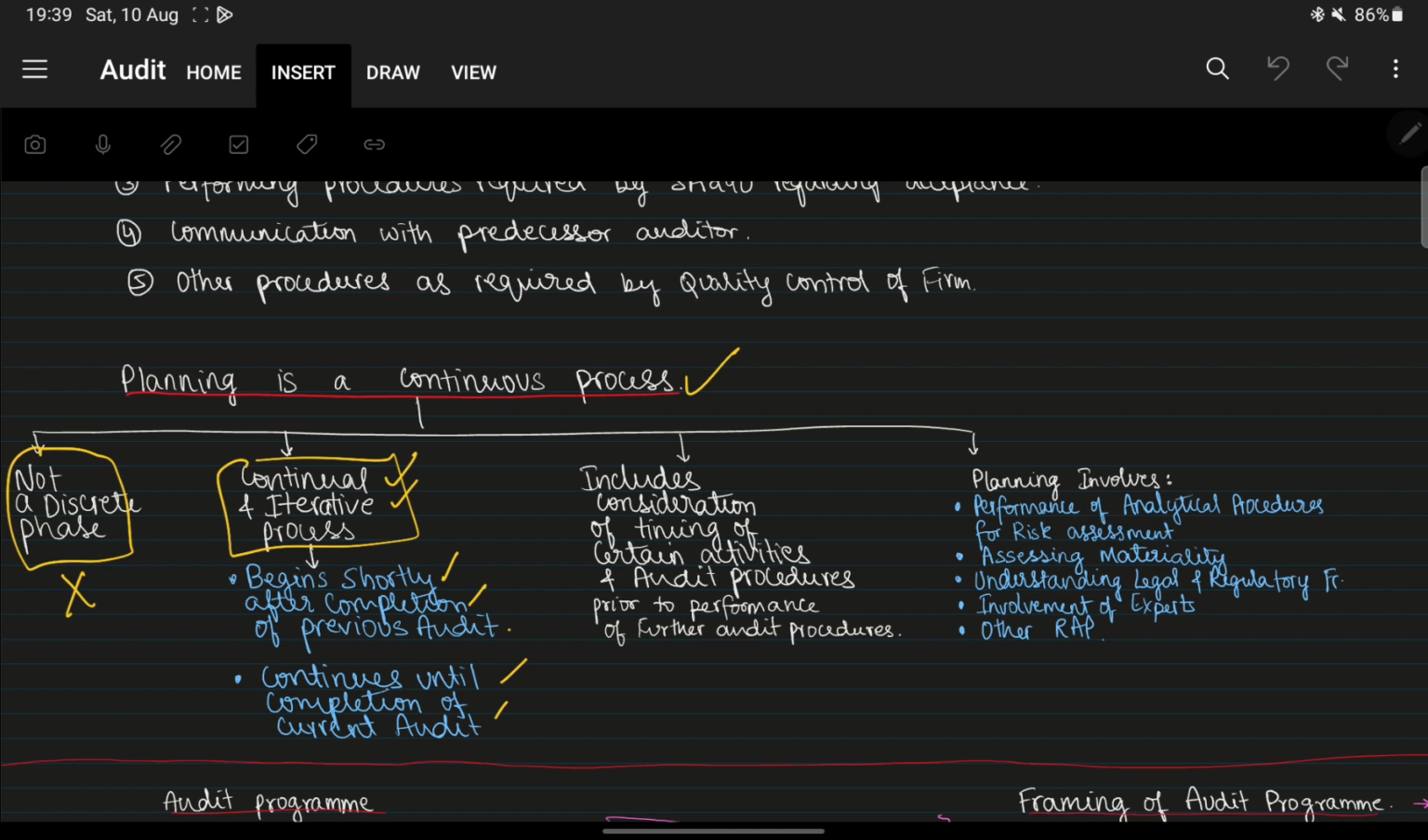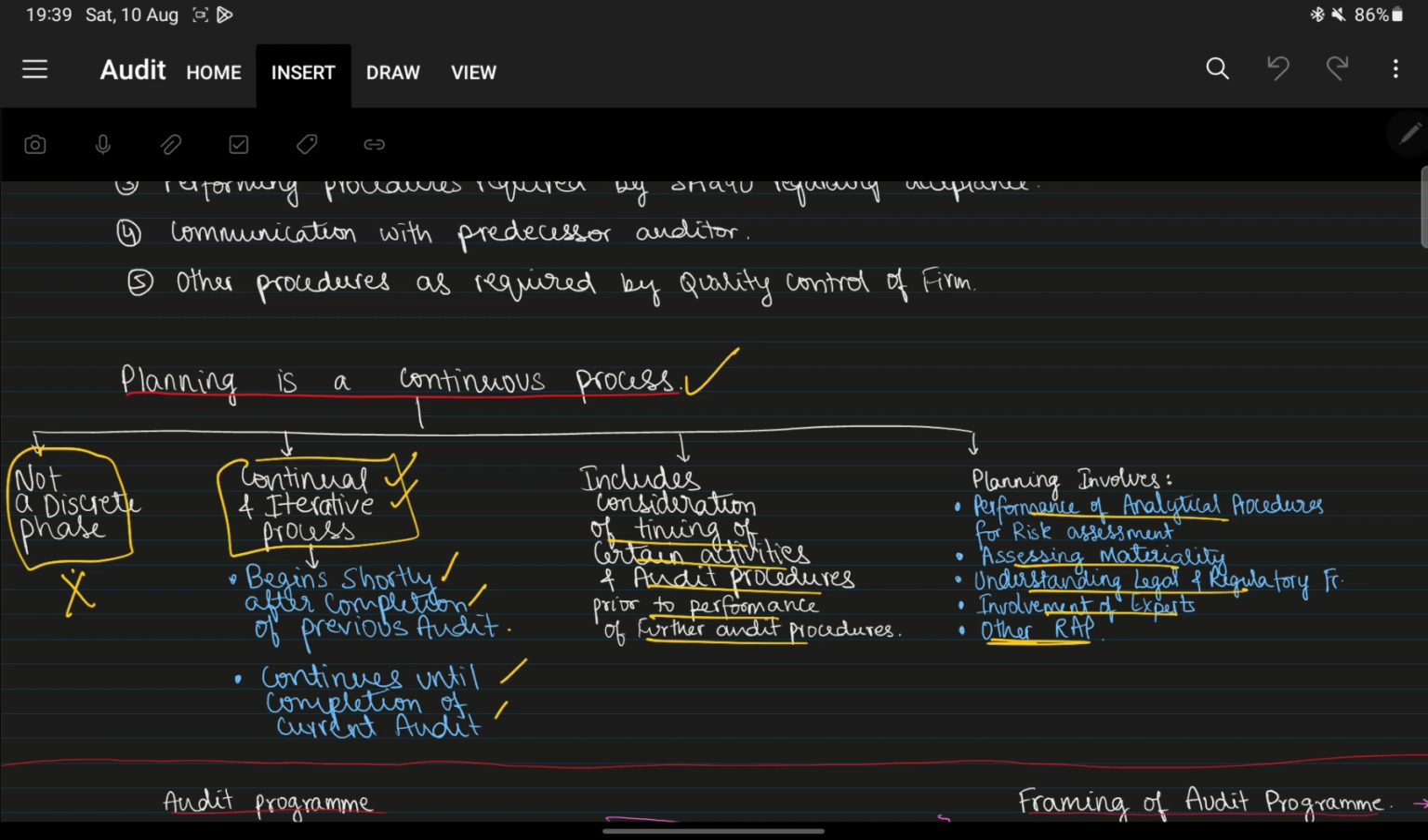Next, it includes consideration of timing of certain activities and audit procedures prior to performance of further audit procedures. Clear? Next, and last point is, planning involves performance of analytical procedures, assessing materiality, understanding the legal and regulatory requirements, involvement of experts, and other risk assessment procedures. This RAP is risk assessment procedures. So we'll just go through it one by one and then we'll try to memorize it.